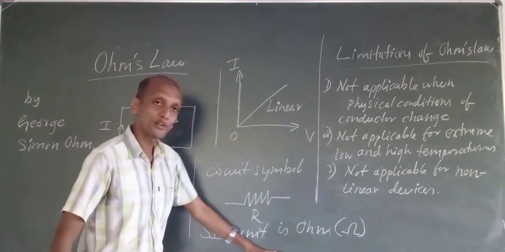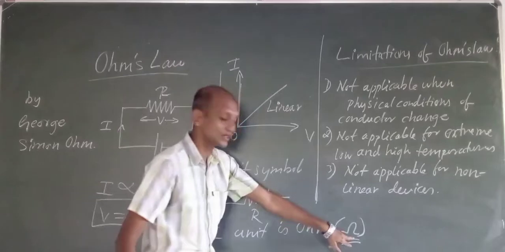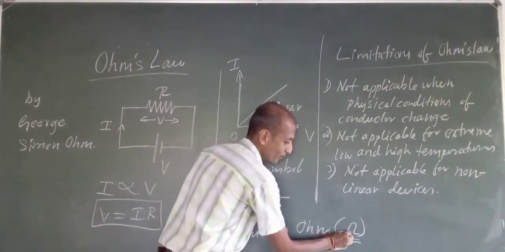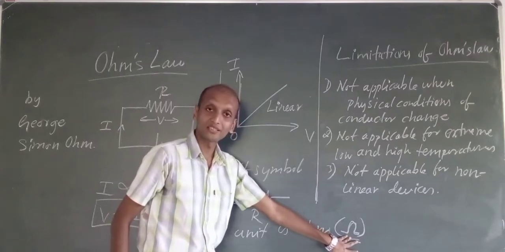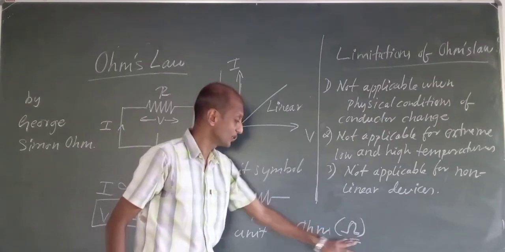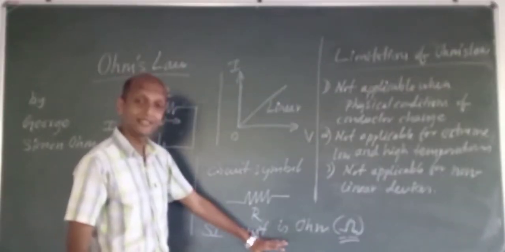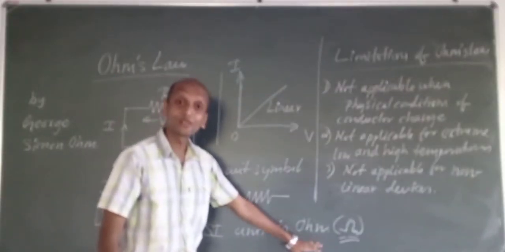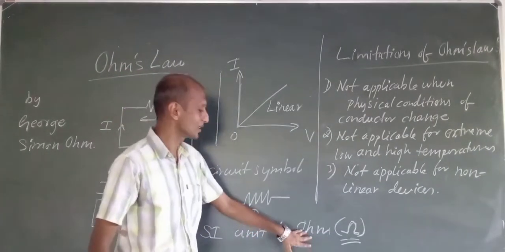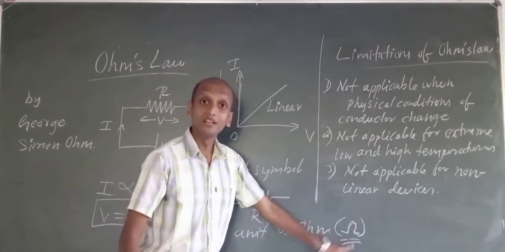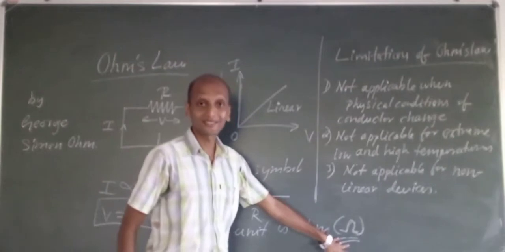The SI unit of resistance is the ohm, and its symbolic representation is like this. Resistance is measured in ohms. So we say many ohms of resistance, and instead of writing ohms, we use this symbol to represent the value of resistance.